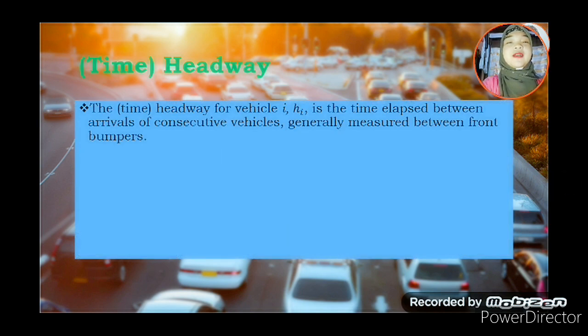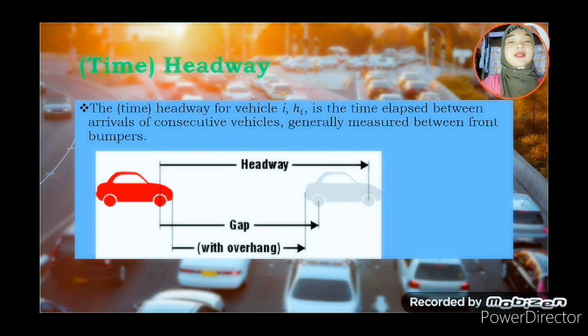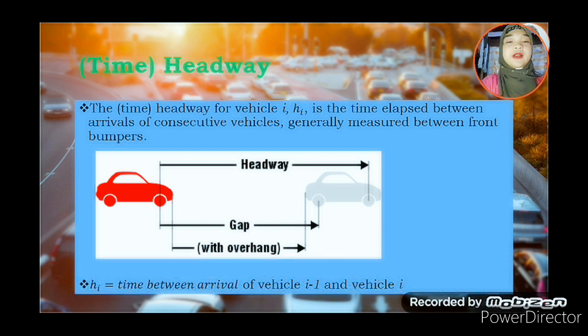Time headway. The time headway for vehicle i, hi, is the time elapsed between arrivals of consecutive vehicles, generally measured between front bumpers. So this is the illustration, where hi is the time between arrival of vehicle i minus 1 and vehicle i.